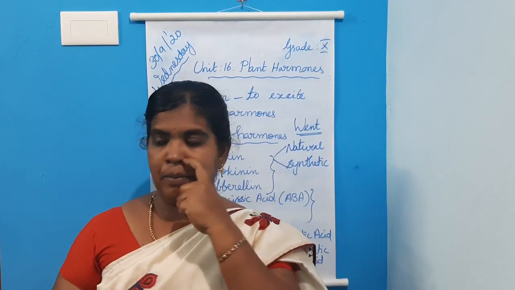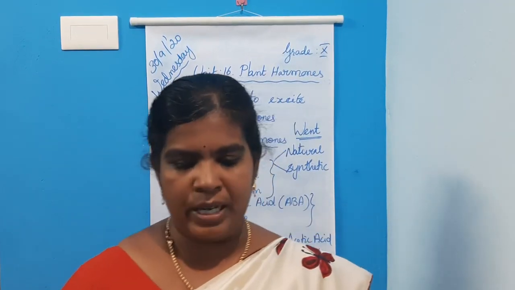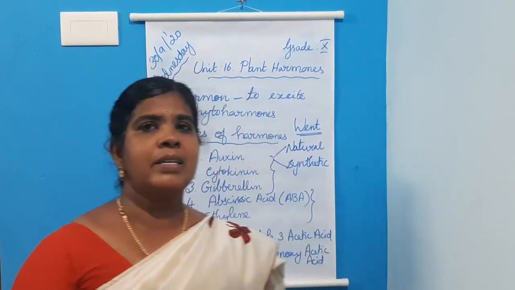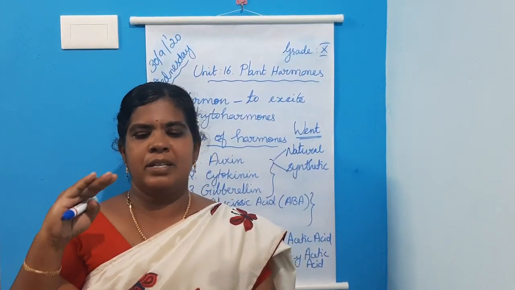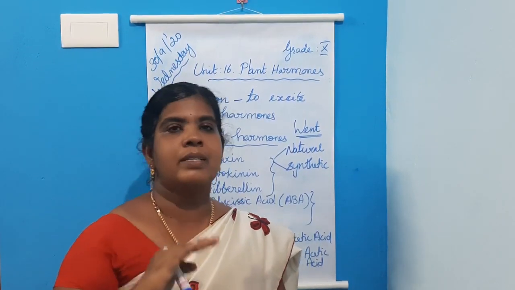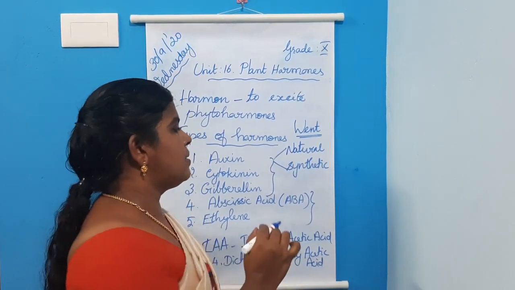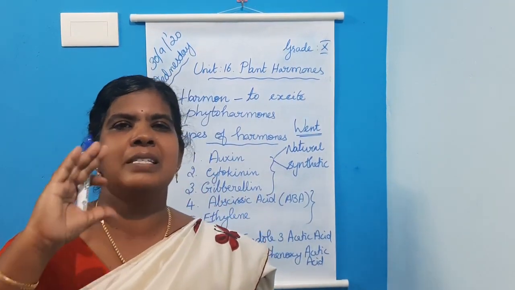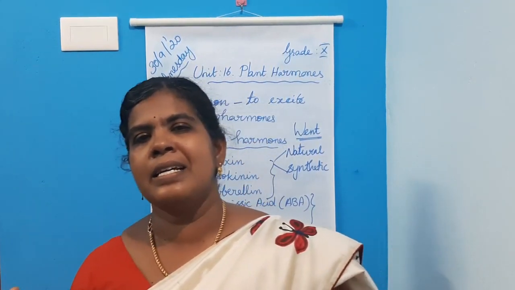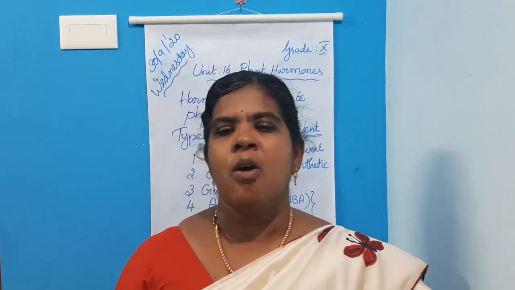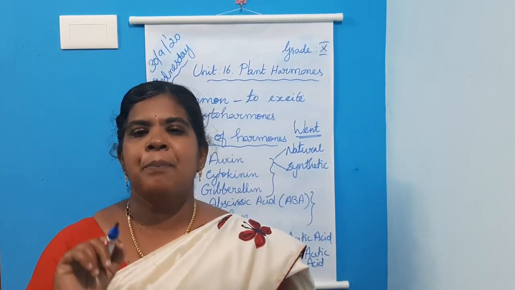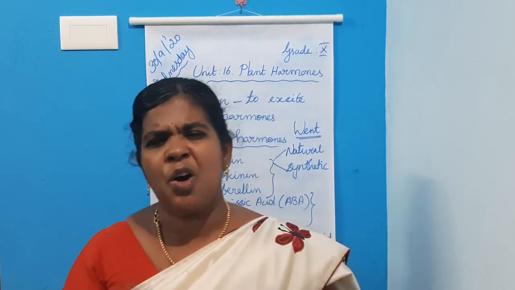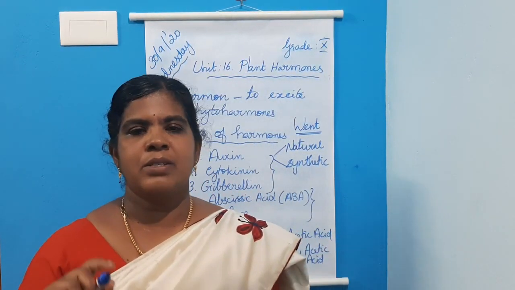Third physiological function is the auxin produced by the apical bud. What is called apical bud? The bud produced at the apical region or tip region, isn't it? Suppose a plant, the bud produced at the apical region is the apical bud. At the lateral sides of the stem is called lateral bud. Auxin produced by the apical bud suppresses or stops the growth of lateral bud. This is called apical dominance.